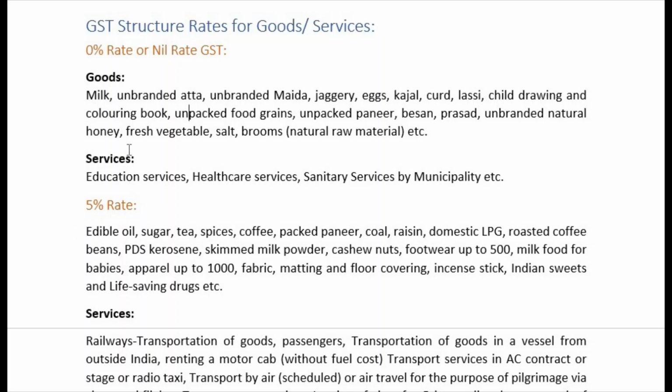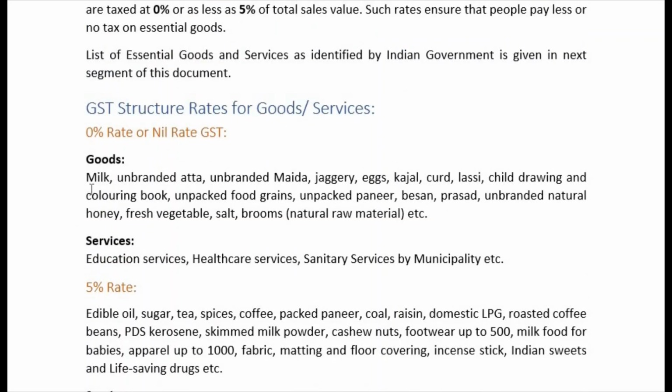So okay, fine, these are the goods over here, I will write it later. So goods 0% rate. Consider milk. All these goods are essential for basic living. You will not find any such thing which is required for lavish living. Milk, unbranded atta, unbranded maida, jaggery, eggs, kajal, curd, lassi, child drawing and coloring book, unpacked food grains, unpacked paneer, besan, prasad which you get in the